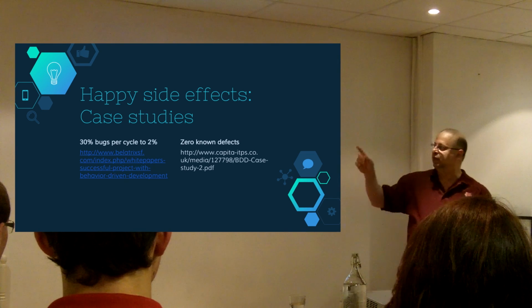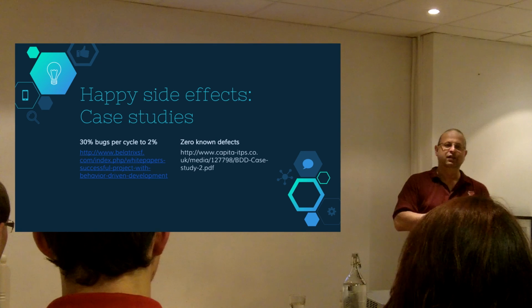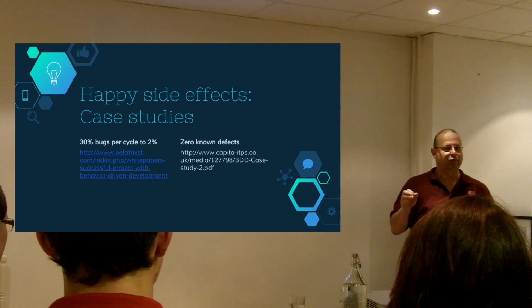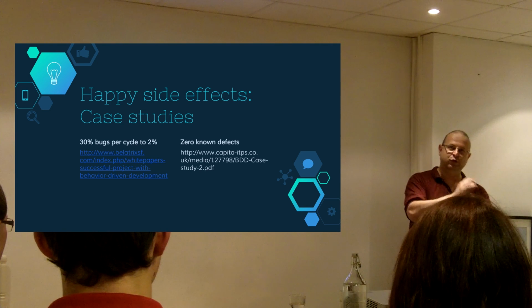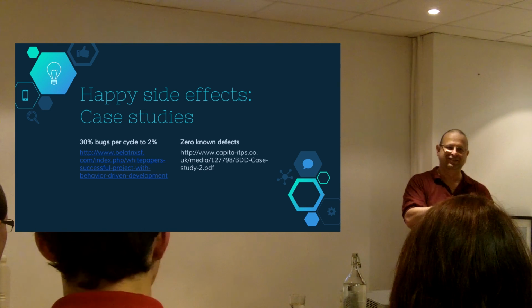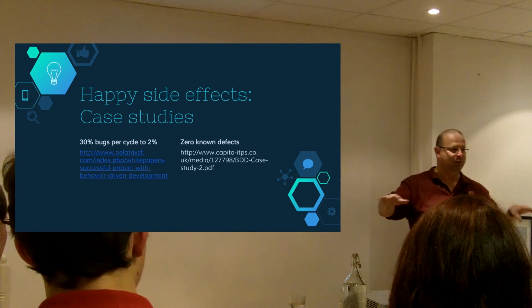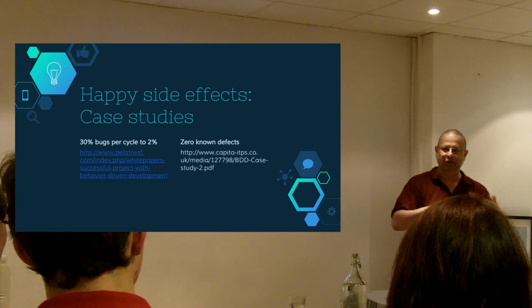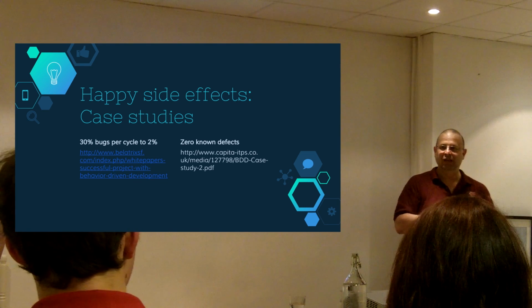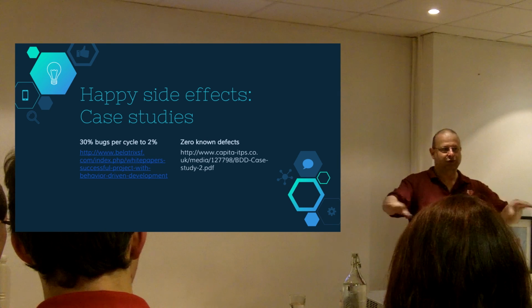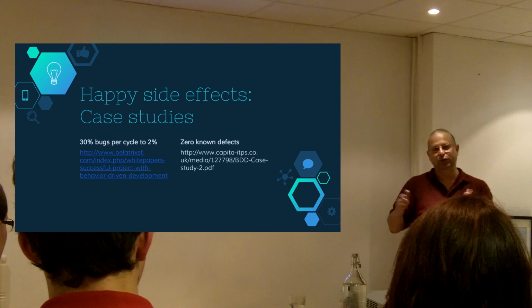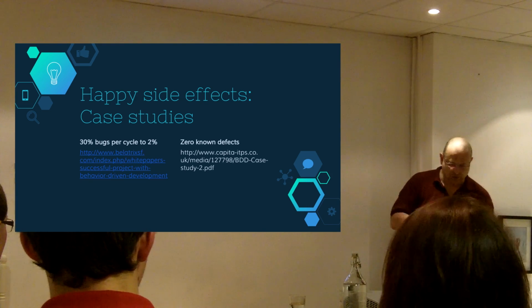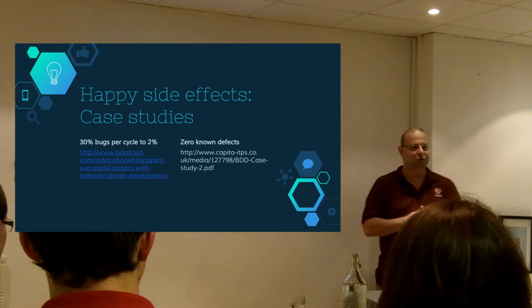Actually, Capita in this particular case, they got the regression test time for this customer down from 2 weeks to 2 hours, I believe, or something like that. And it's because they managed to automate all the step definitions, all the behavior codes. Yeah. So instead of having a number of testers sitting there for 2 weeks, making sure the system worked right, they got it in 2 hours all automated. So that's one of the side effects of using BDD.